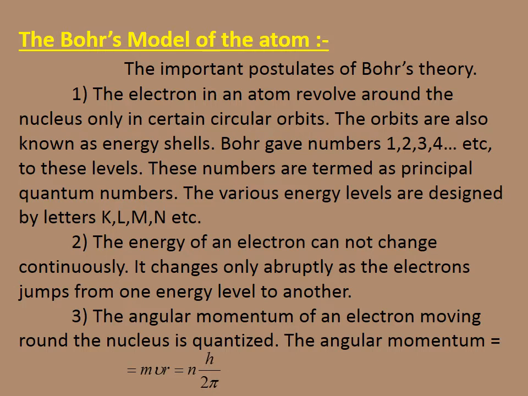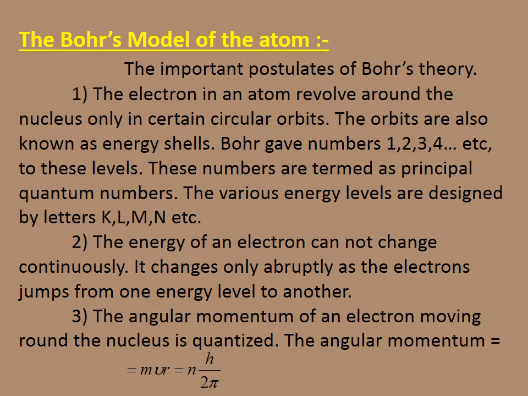The energy of an electron cannot change continuously. It changes only when the electron jumps from one energy level to another energy level. The very important point is that the angular momentum of an electron moving around the nucleus is quantized. That is, the angular momentum mvr equals n into h by 2 pi, or n into h bar.